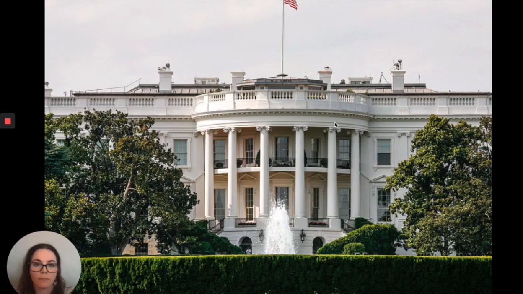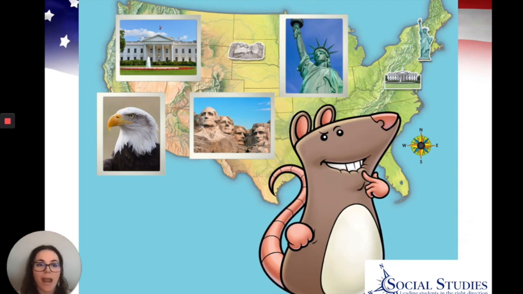Okay, next up, do you remember the name of this? That's right, it is the White House. This is a really famous landmark that you've probably heard of. This is where the president lives and works with the executive branch. Do you remember where the White House is located? The White House is in Washington, D.C. So this is where it's located. Once again, we're right here. The White House isn't too far from Tennessee if we were going to travel there.